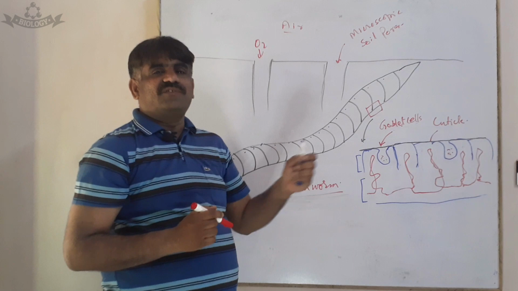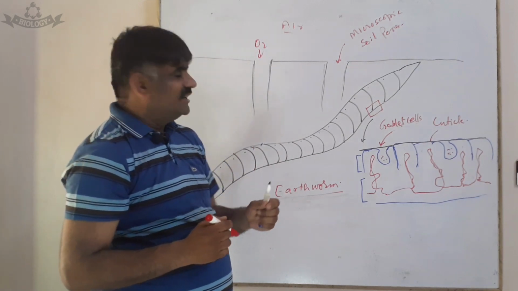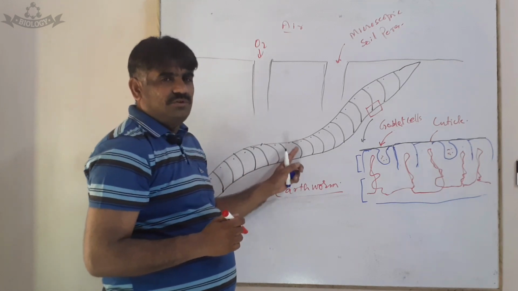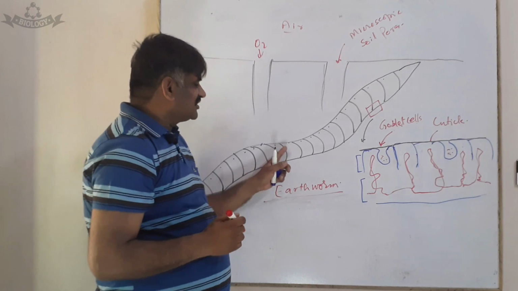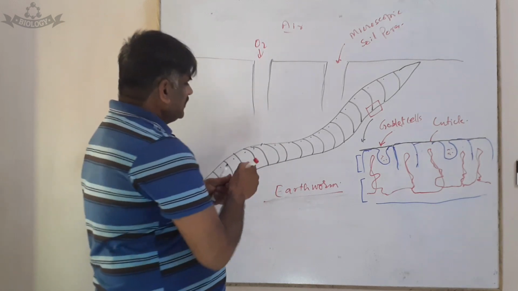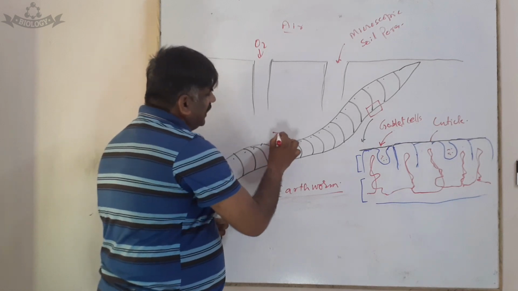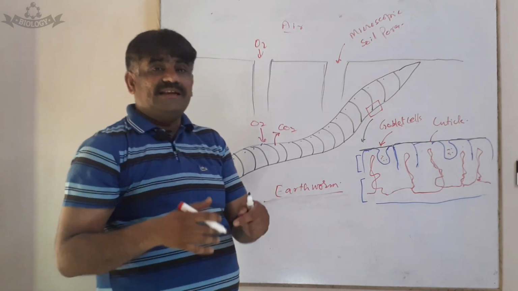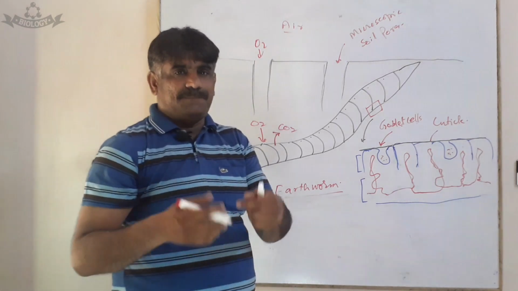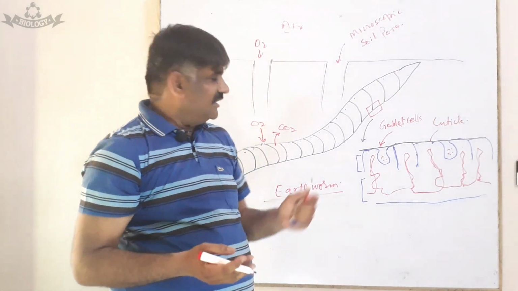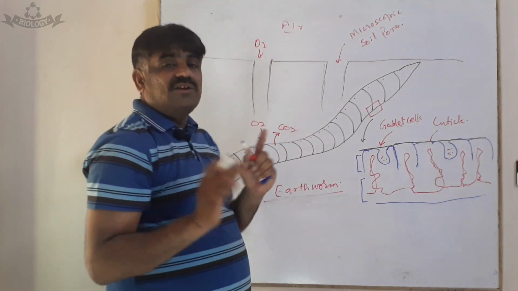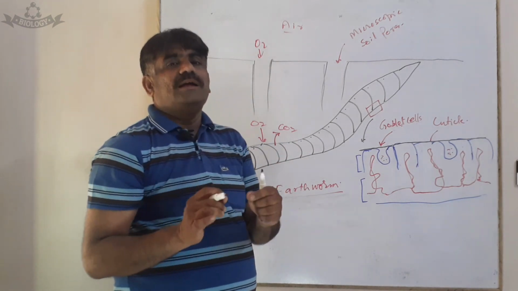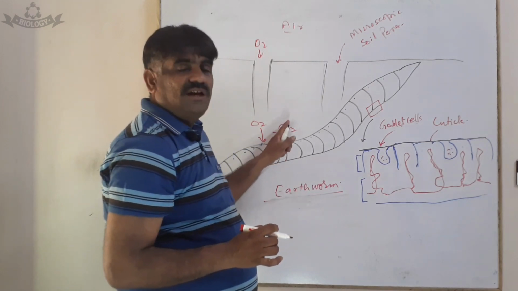Meanwhile, as a result of respiration, carbon dioxide is produced, and is also circulated to the skin surface by means of the blood circulatory system. So from the skin, the carbon dioxide is diffused out, oxygen enters into the skin cells, then is transported with the help of hemoglobin to all cells of the body of the earthworm, and meanwhile carbon dioxide, when it reaches the skin surface through the blood circulatory system, is diffused out.